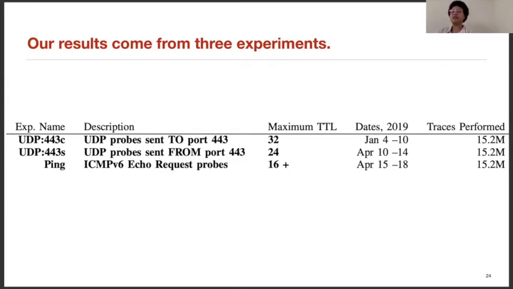In experiment UDP-443S, we sent UDP probes from port 443 to our targets. And in our experiment named Ping, we sent ICMPv6 echo request probes to our targets. All in all, we transmitted over 1 billion nonces.